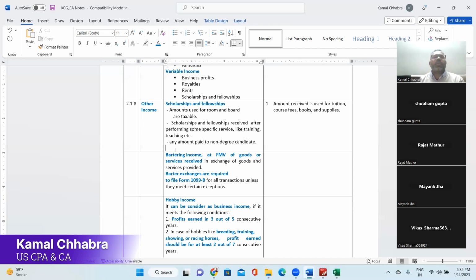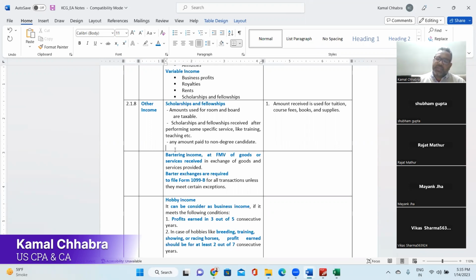Yes, so most of the time I have seen masters and PhD students do some duties in the labs. They do certain vigilance duty. They take certain classes for first year, second year, or lab students, and to compensate that they get a fellowship, right? So that is what a scholarship and fellowship program is. So here is the thing.